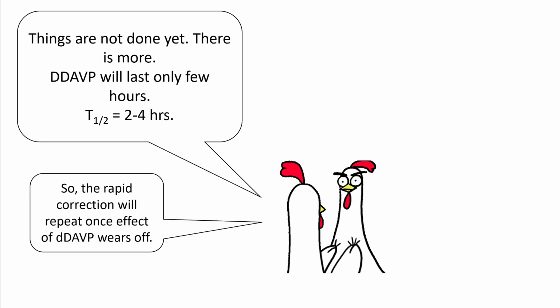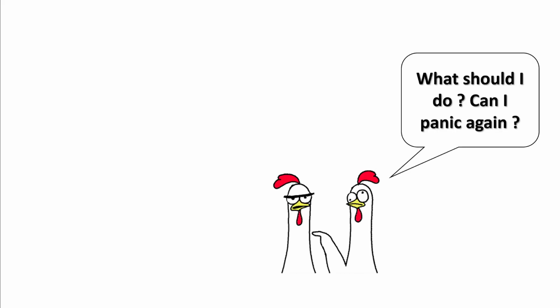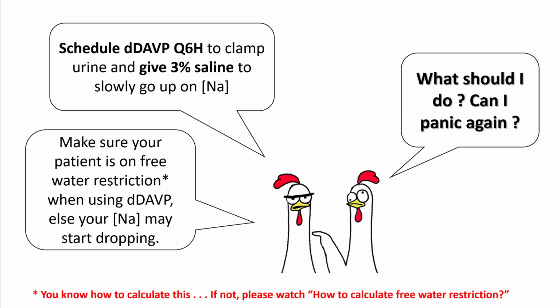You have to understand one more thing, that the dDAVP that you gave is going to last only a few hours, as its half-life is only 2 to 4 hours. So rapid correction will repeat itself once dDAVP wears off. Make sure that you schedule dDAVP every 6 hours to clamp the urine, and you can choose to add 3% saline to raise your sodium. Make sure that your patient is on free water restriction when using dDAVP.